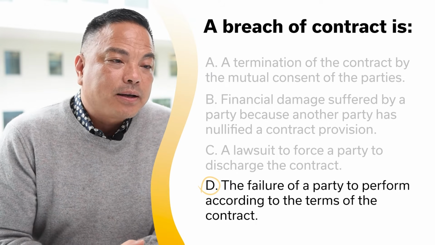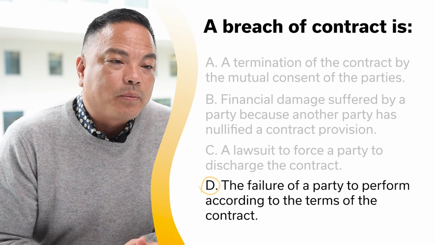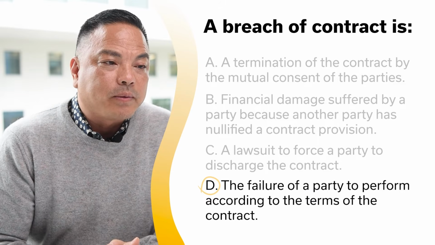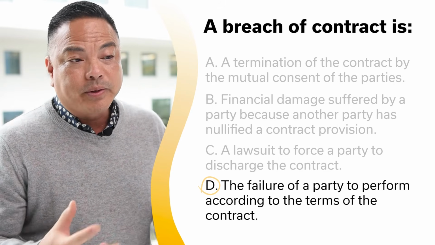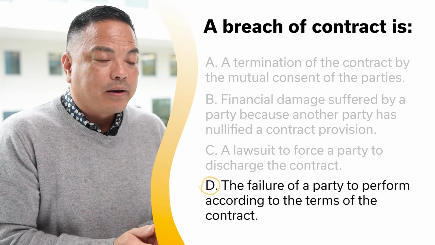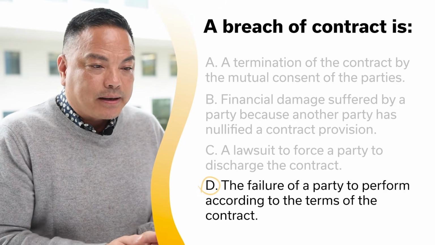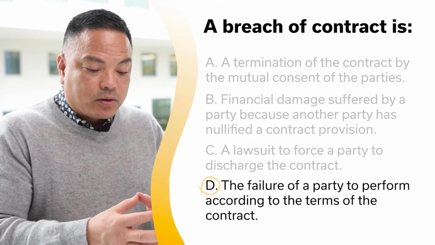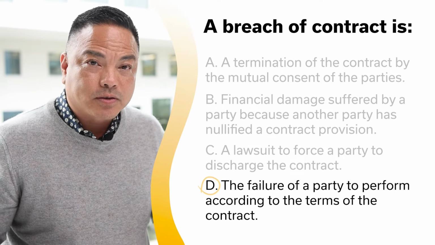A breach of contract is a failure to perform according to the terms of the agreement. So, examples of breach of contract could be a buyer who has agreed to perform their investigations within a certain period of time.